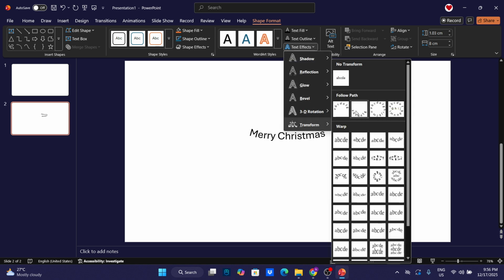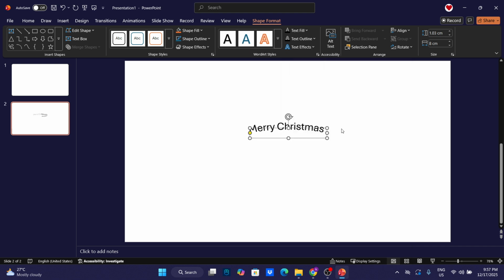And that's it! You opened your slide, added a text box, typed your message, applied a transform effect, and adjusted the curve with the yellow handle or by resizing. Save your presentation and enjoy clean, professional, curvy text.